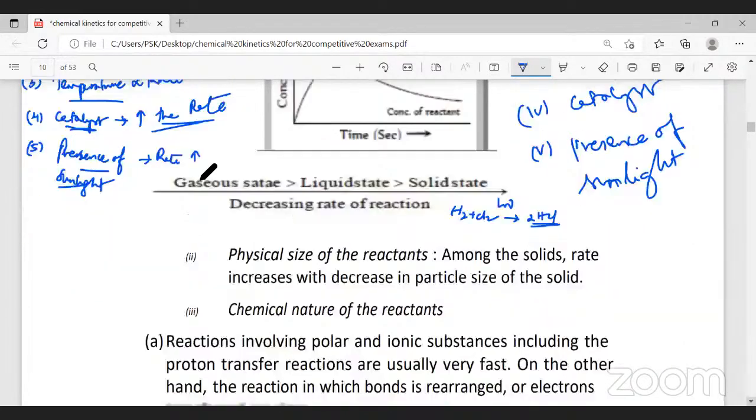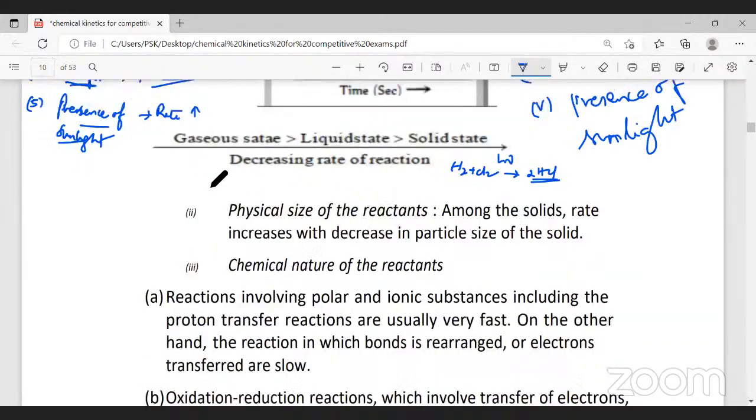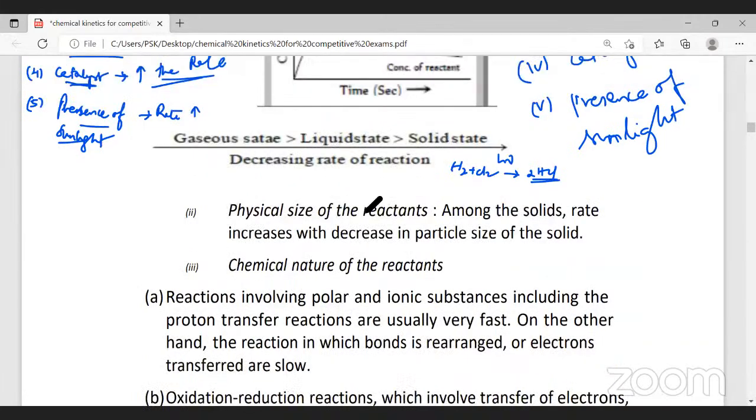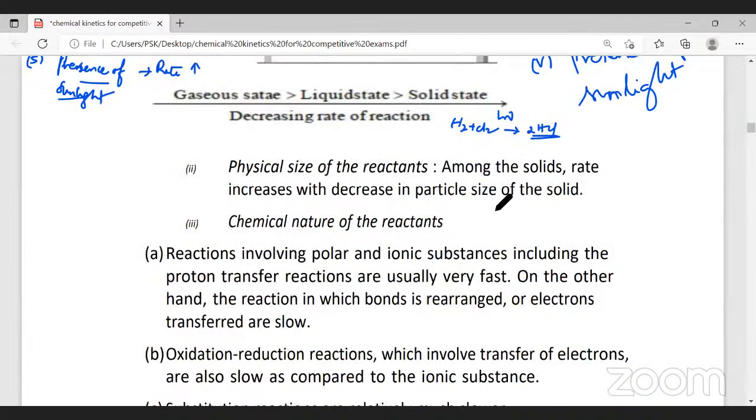Yes, sir. Now we have dealt with it. There is a lot of theory part here they've given. The physical size of the reactants: amongst solids, rate increases with decrease in size of the solid. These are for competitive exams. You should remember, in case of solid reactants, as the size of the reactant decreases, the rate of reaction increases. Because when the size of the particles decreases, the surface area increases. When the surface area increases, the rate of reaction increases.